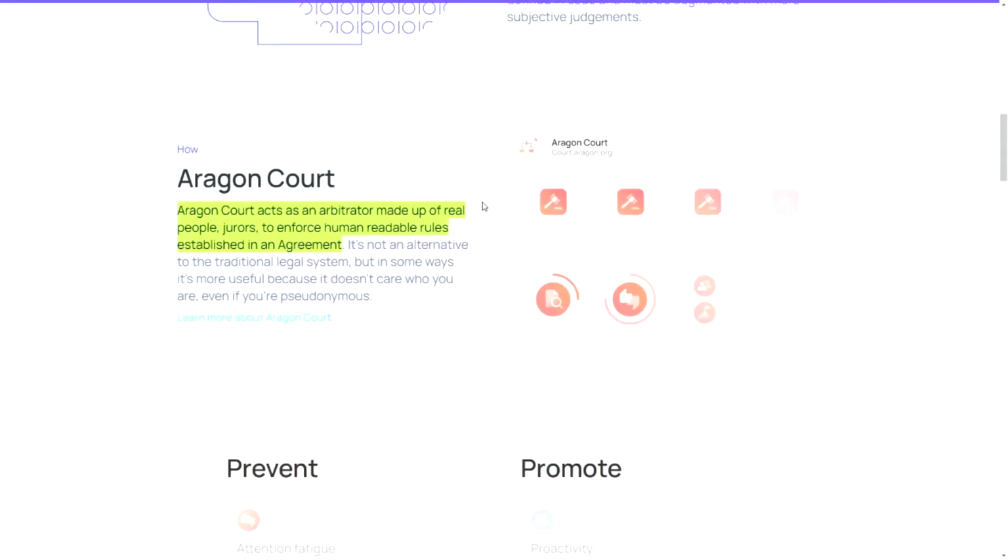Closely linked to agreements, we have the Aragon Court. So basically, Aragon Court mimics what we can expect from courts in our society. So in close relation with agreements, it is important that you can enforce the agreement as well. So if there are things happening that are not in line with the vision of the company, but are not being blocked by code, we still have the agreements and somebody can oppose what is happening, and then it will be judged in a court and see if this opposition is valid, yes or no. That's why we use the Aragon Court.